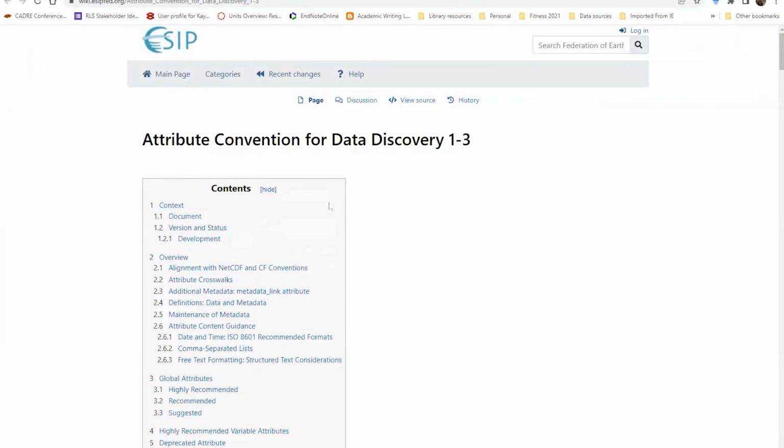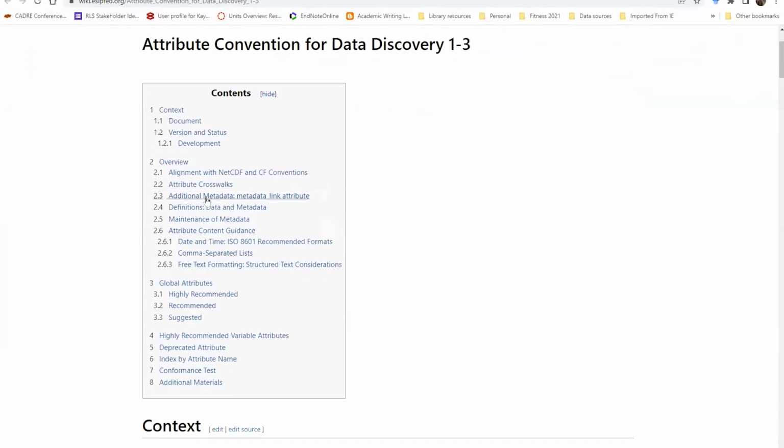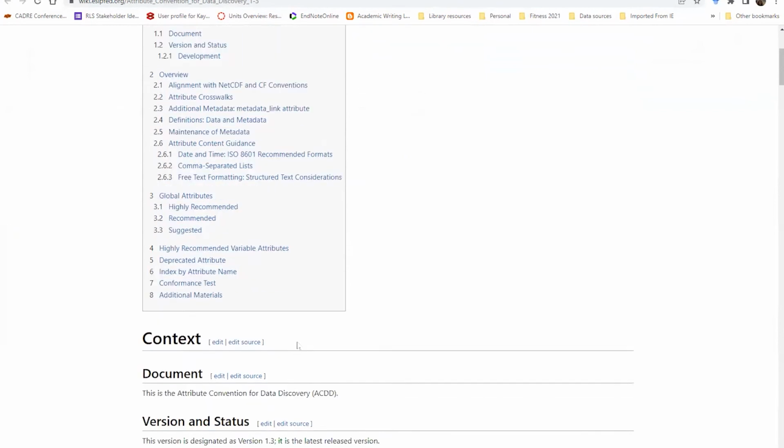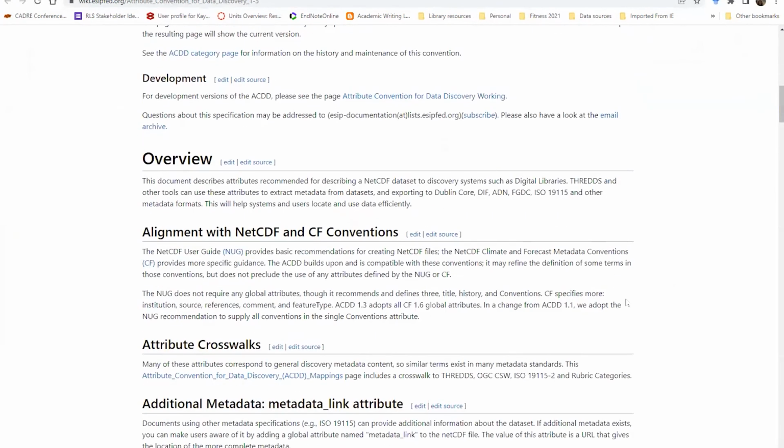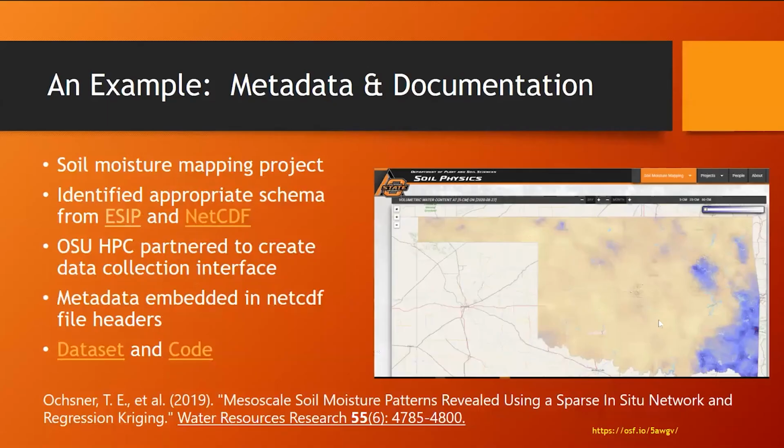Okay, so, where it talks about crosswalks, metadata, link attributes, and so on. This is where it gets into the weeds about identifying how your metadata should be set up. Okay, so that's a resource. And then